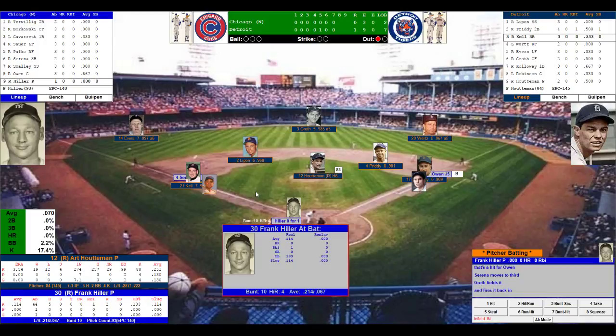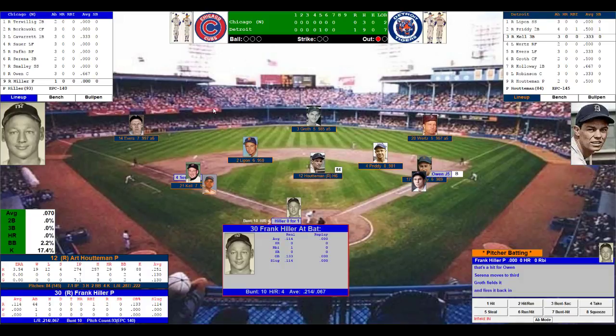Who hit right-handers? Here comes Hank Edwards.